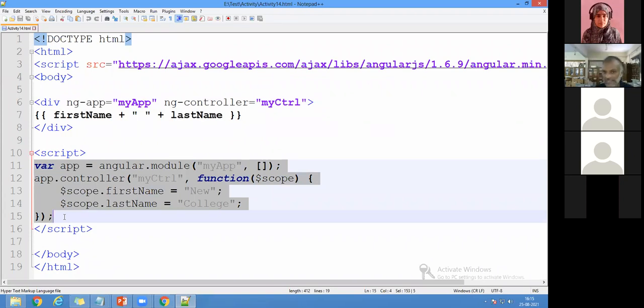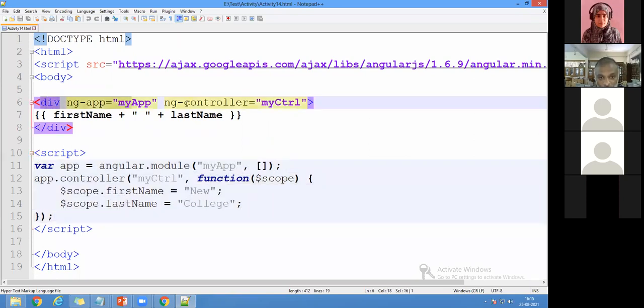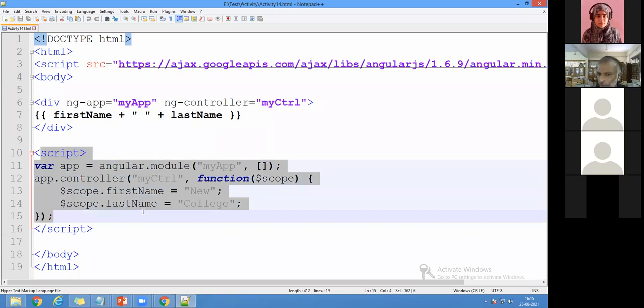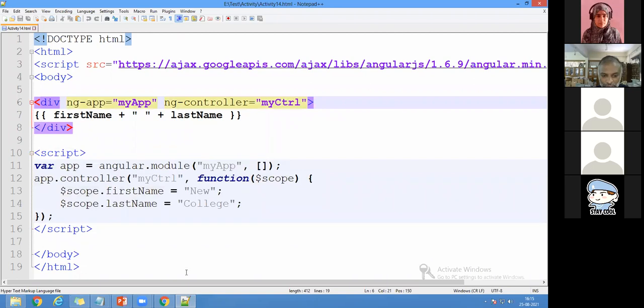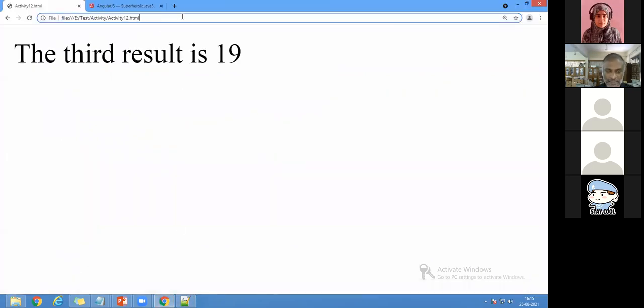I'm not writing three parts. The third part we will discuss later on. We can come and discuss that too, how to write the model with the database connection, if you have time, right? So the first part is the view part and this is the controller part. Of course, the output will be the same. The output will be new college. Anyway, I'll run the program. You can check. It is the 14th exercise.